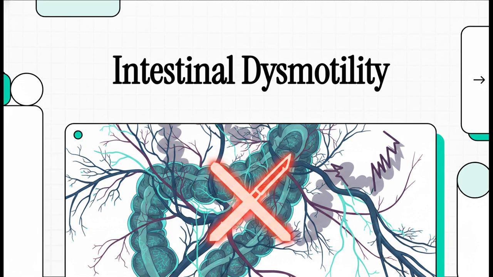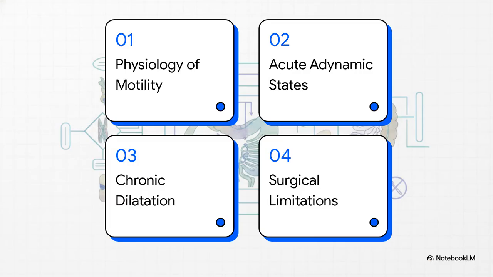It's incredibly easy to think of surgery as just a mechanical fix for a mechanical problem, right? But the human intestine is far from a simple plumbing system. It is a highly complex, fiercely autonomous organ. And when its intrinsic pacing fails, reaching for a scalpel can actually be the most dangerous thing you could possibly do. So here's our roadmap for this explainer.